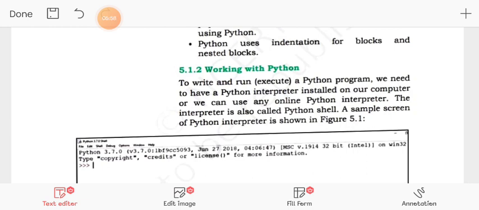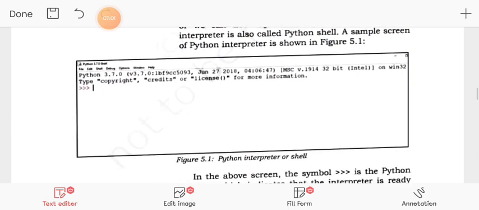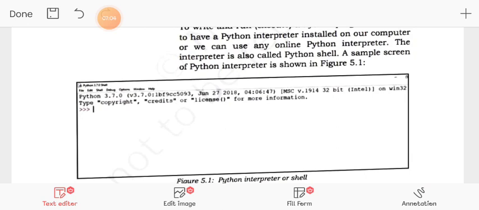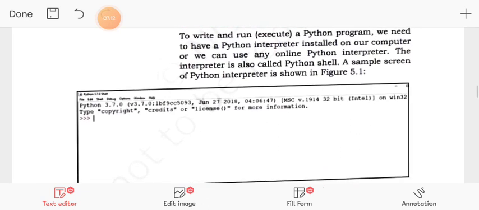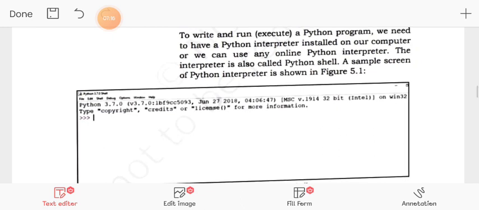Now how can we work with Python? As you can see in this window, this is the interpreter or shell of Python. We may write our program here, or we may write our program in script mode. This is the interpreter screen, also called the Python shell.